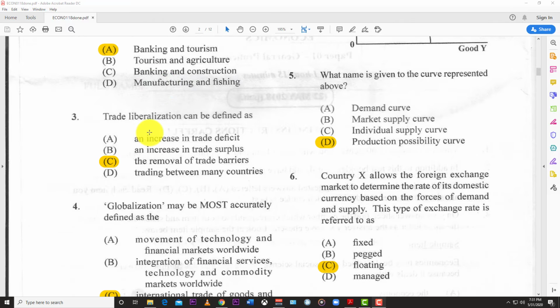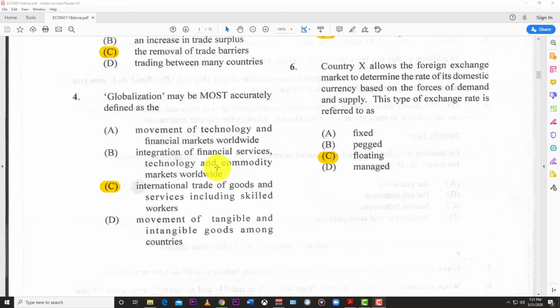Number 3, trade liberalization can be defined as, and the best answer here is the removal of trade barriers. Number 4, globalization may be most accurately defined as the international trade of goods and services, including skilled people. Now the reason why this one is chosen, as opposed to the integration of financial services, technologies, and commodity markets worldwide, is because we are looking at people also.